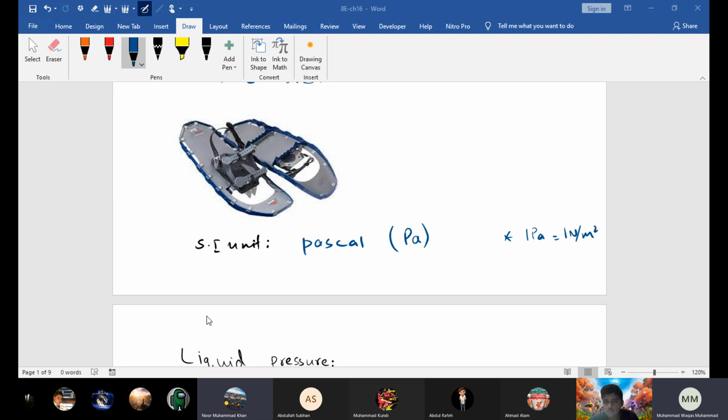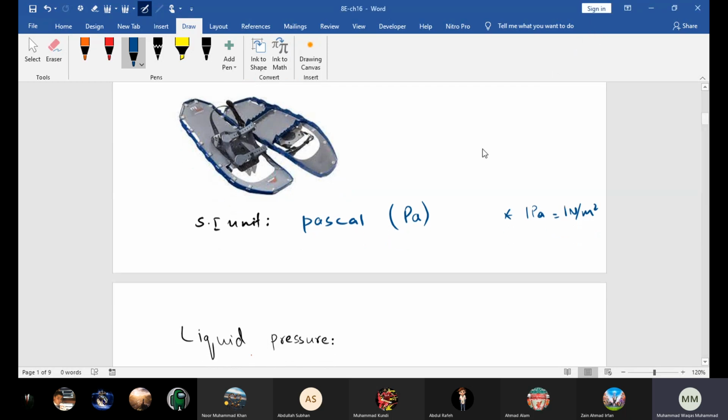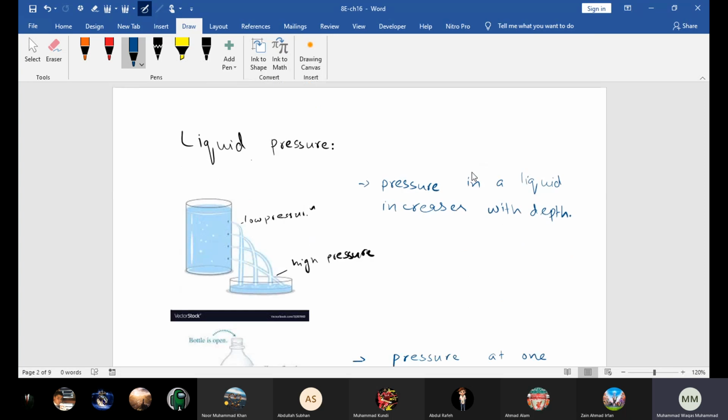Can anyone tell what it means? It means that a force of 1 Newton is acting over an area of 1 square meter. Then that pressure is equal to 1 Pascal. Okay. Now beta, we discussed liquid pressure.